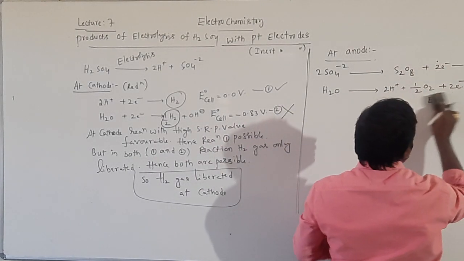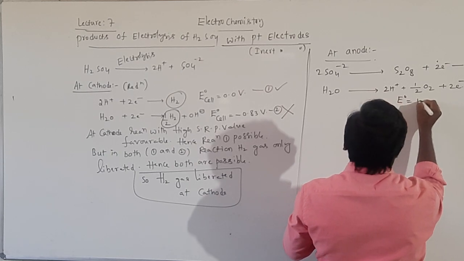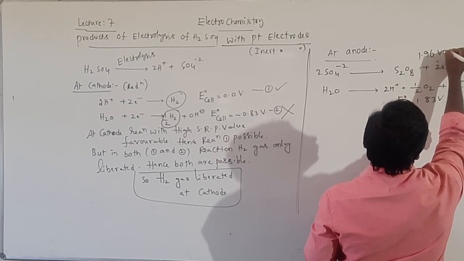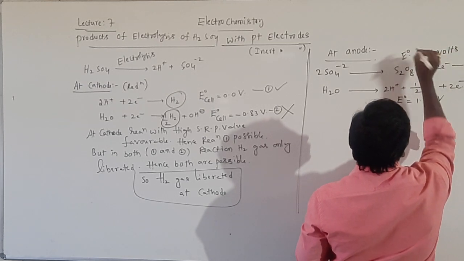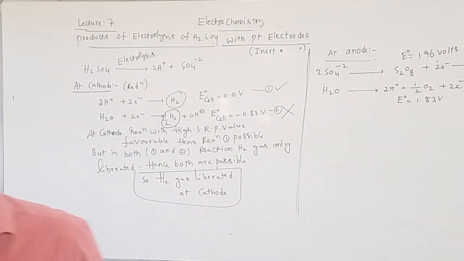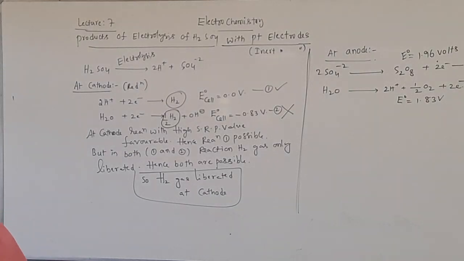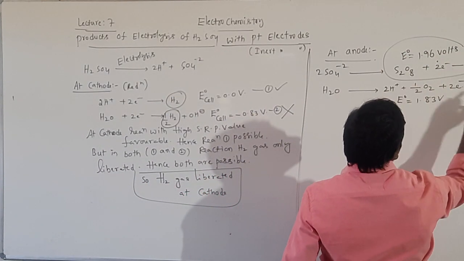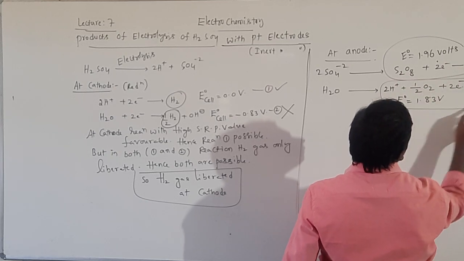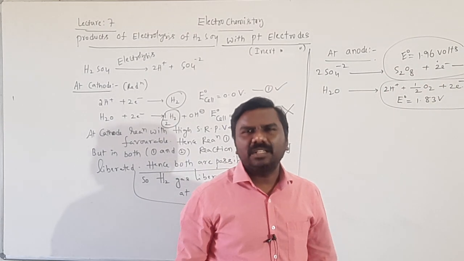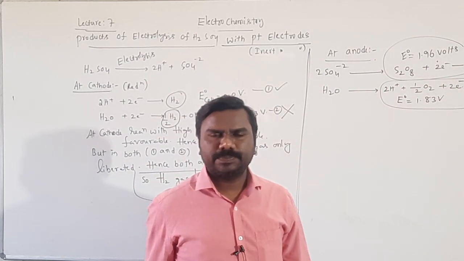For water oxidation we need to consider the experimental value but not the thermodynamic value. For the first reaction, this is the value. For the second reaction, this is the value. Almost, 1.96 and 1.83 are very close.